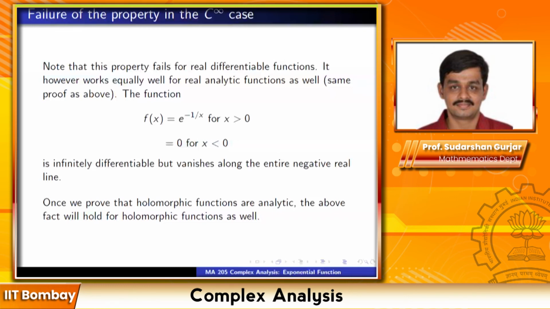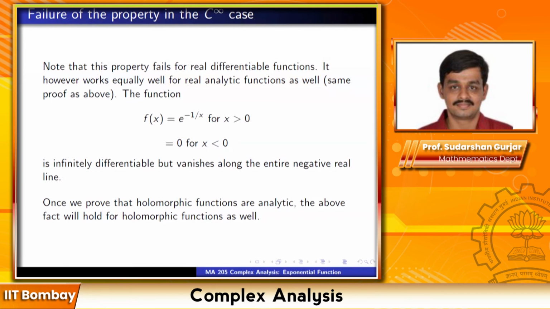However, for infinitely differentiable functions, this is not true. So let's take last time's function again. Take the function f(x), which is equal to e raised to minus 1 by x when x is positive and equal to 0 when x is negative. And not just negative, less than or equal to 0 really. This is infinitely differentiable, but it vanishes along the entire negative real axis.